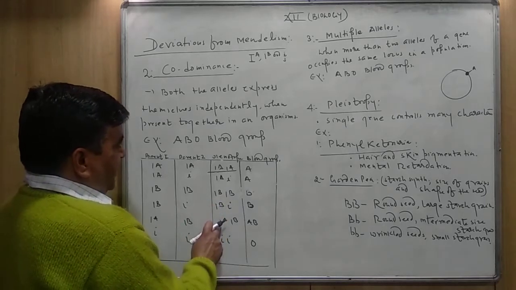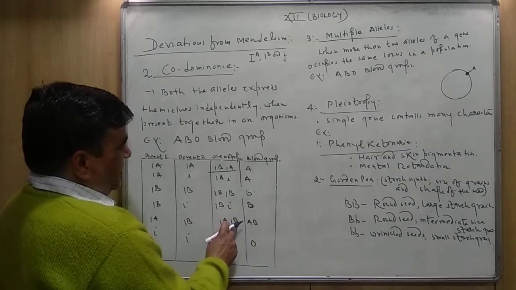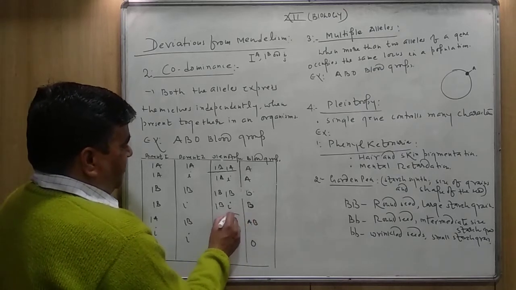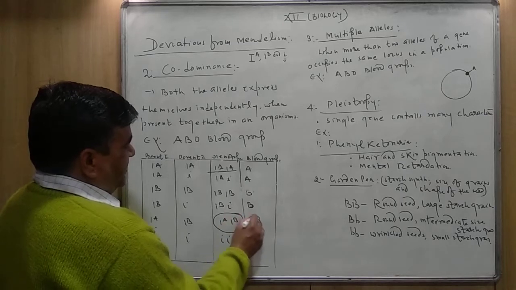And the blood group having IA and IB, here what is the blood group? This is very important regarding codominance.